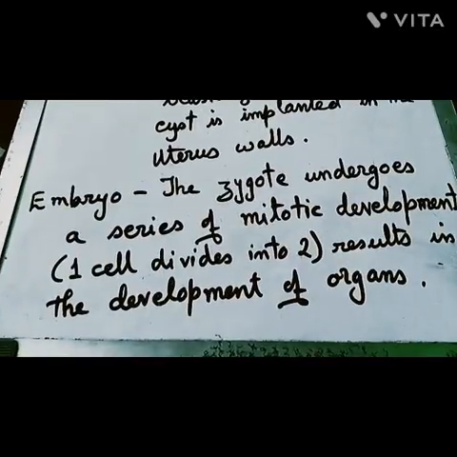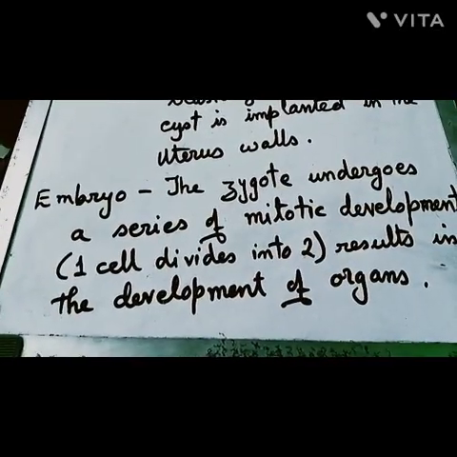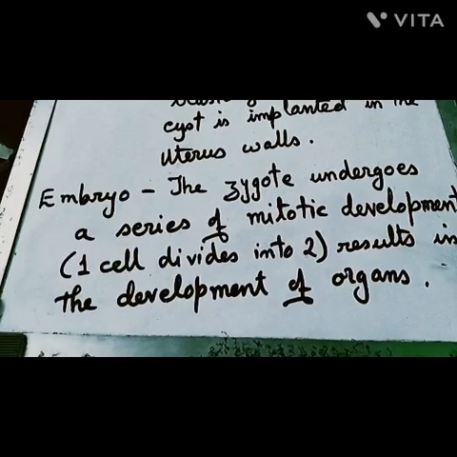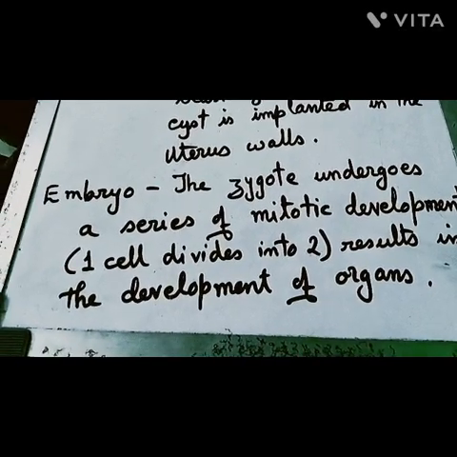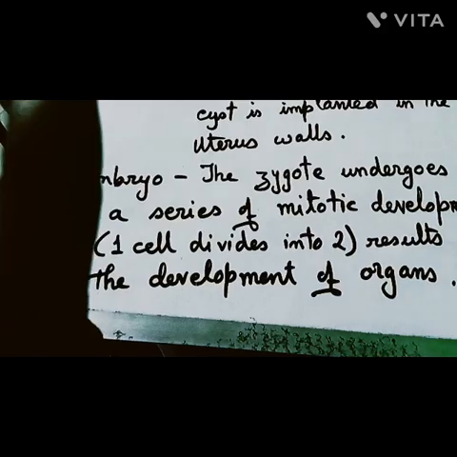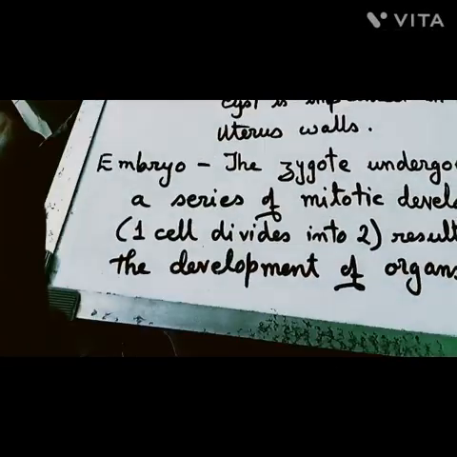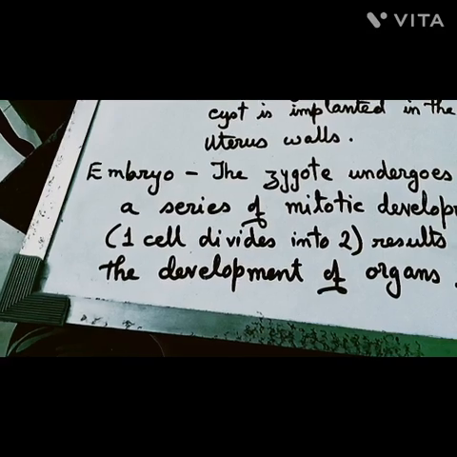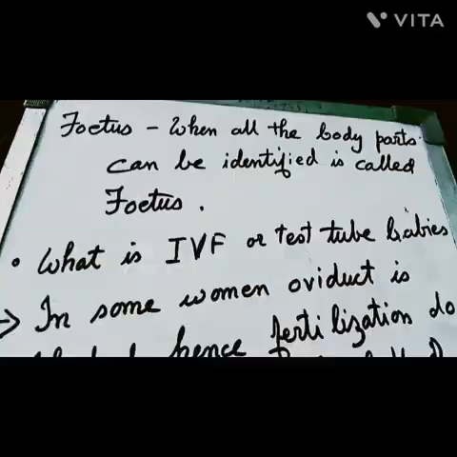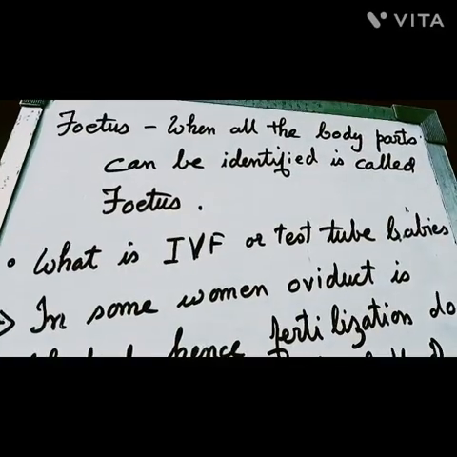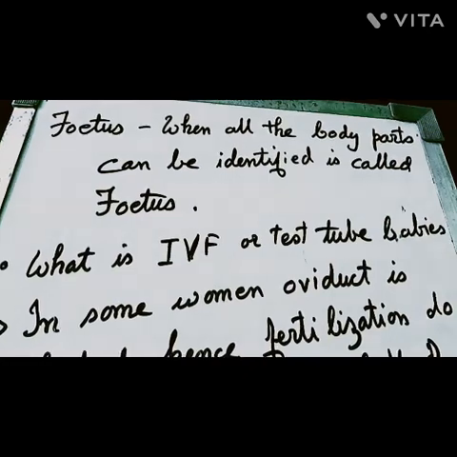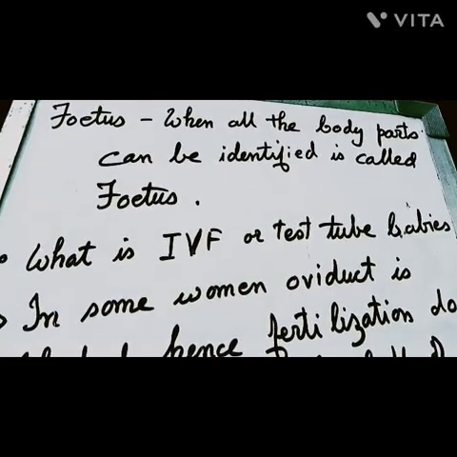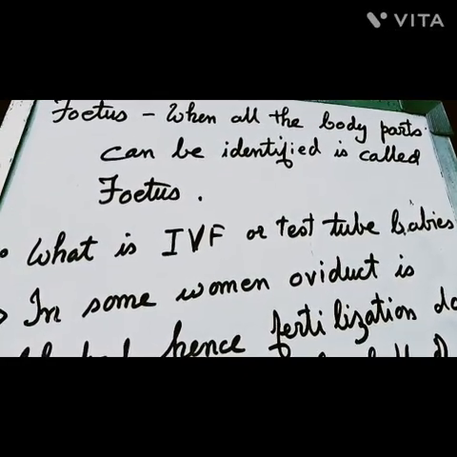Next is embryo. The zygote undergoes a series of mitotic divisions. One cell divides into two, resulting in the development of various organs. So what is foetus? When all the body parts of a baby can be identified, it's called foetus.